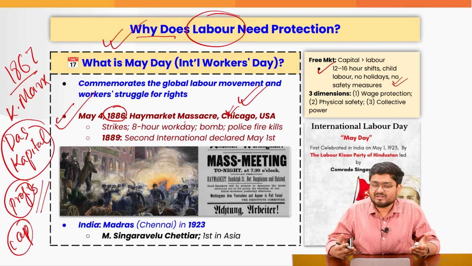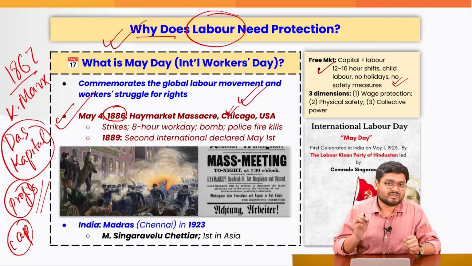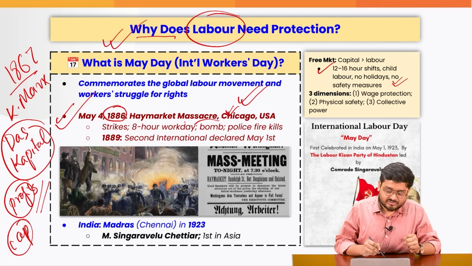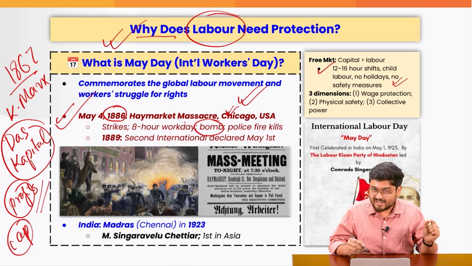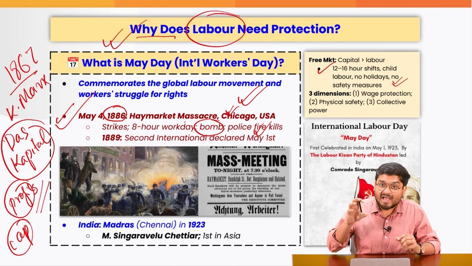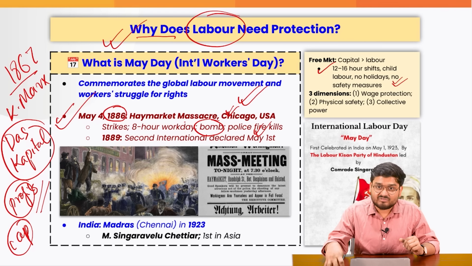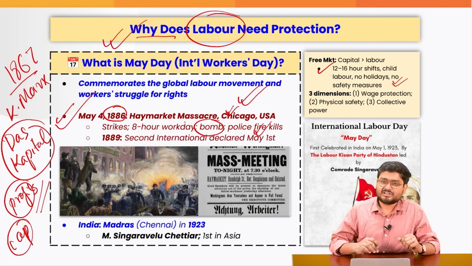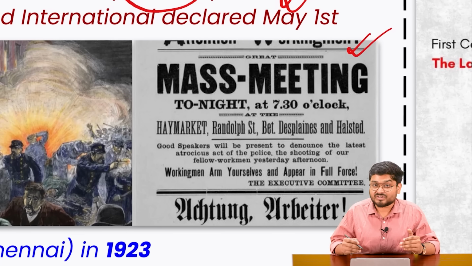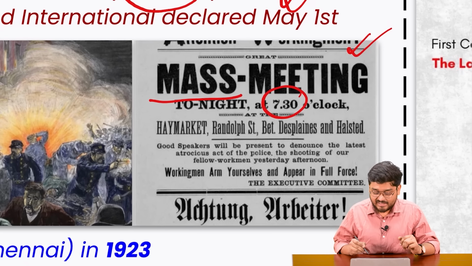So on a fine day, the workers gathered and went on strike. They started protesting peacefully, and at the end of the day, the police cracked down. Also, there was supposedly a bomb which went off during the protest. So the police opened fire and killed many of the protesters, most of whom were common working men and also women and children who were at the protest. After this police brutality, the laborers of the local areas published various posters and pamphlets, spreading the mass movement that would be displayed against the police brutalities.